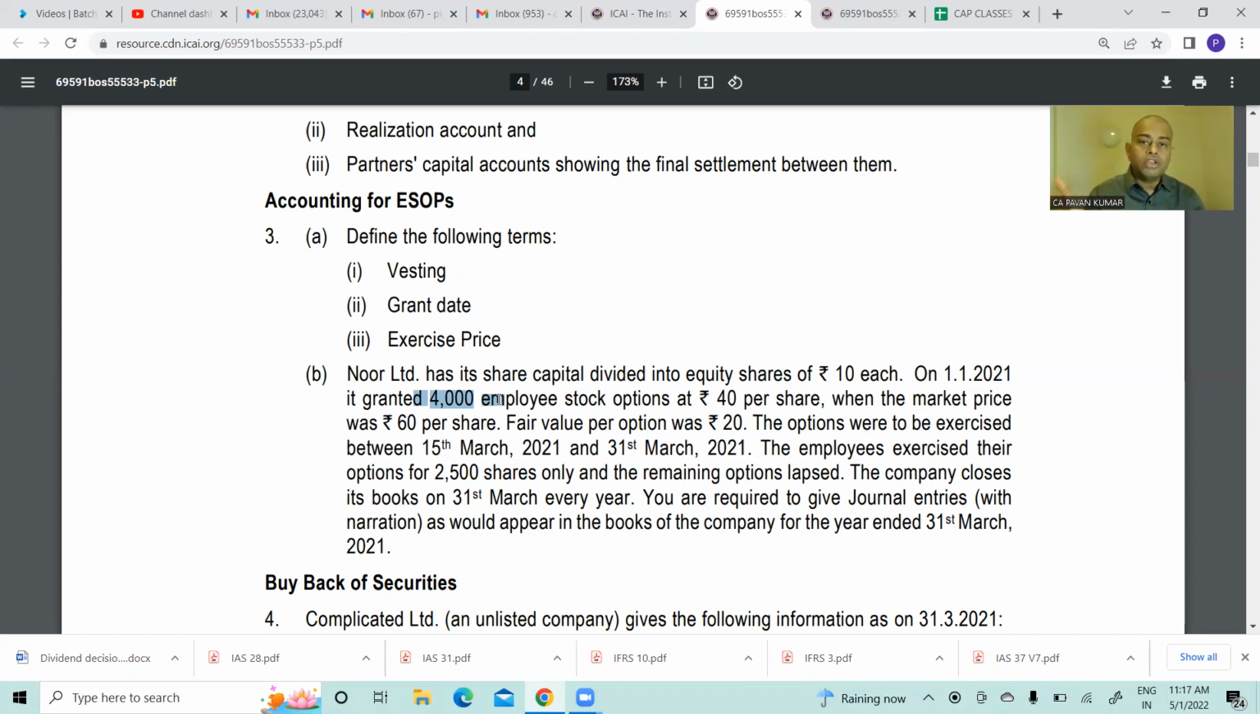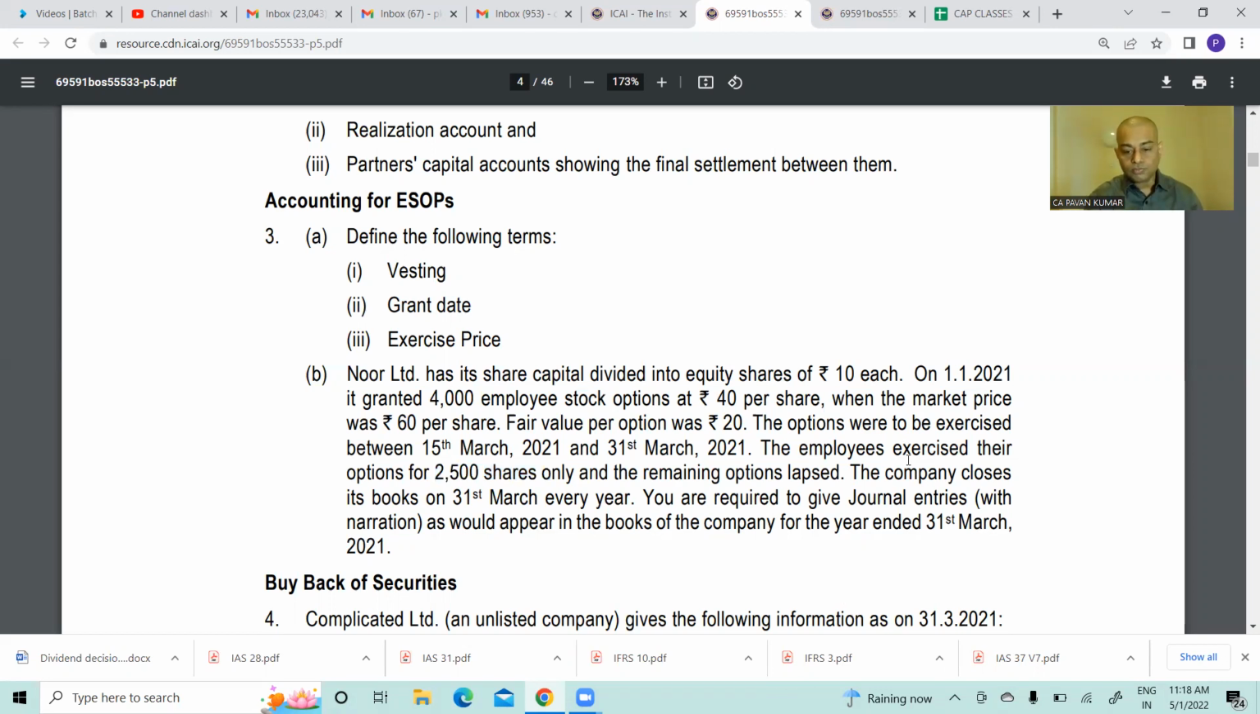On the date of the balance sheet, I clearly know how many options are actually exercised. So my actual data is available. I don't need to estimate anything. Are you getting my point? I have actual data, so I will write the journal entry for 2,500 shares issue. Okay, next, continue.